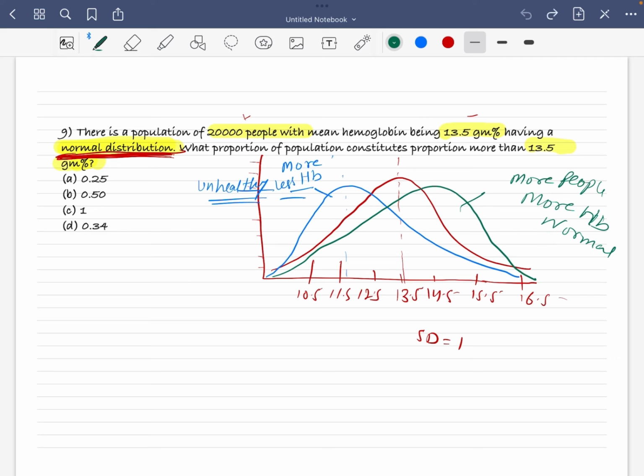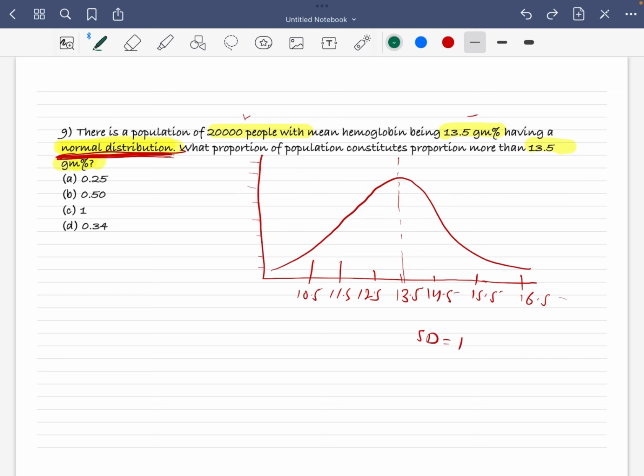You just have to look out for the normal distribution. If they give you the normal distribution, your answer becomes very easy. All these people after 13.5 have hemoglobin more than 13.5, and all these people have less than 13.5 gram.